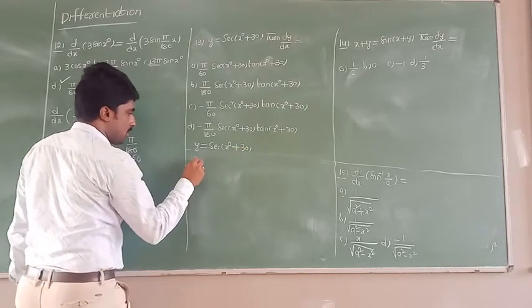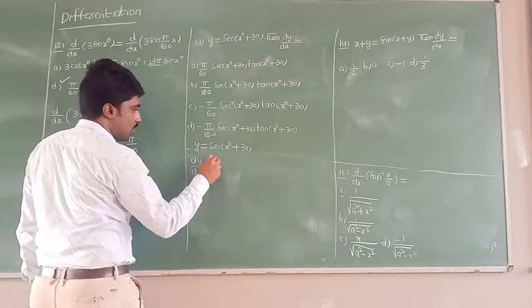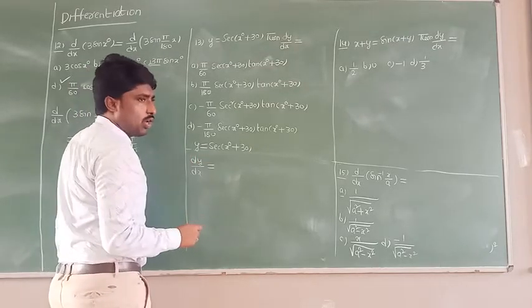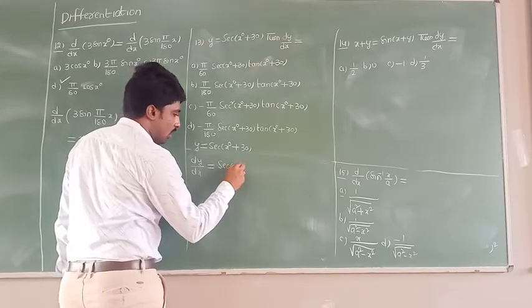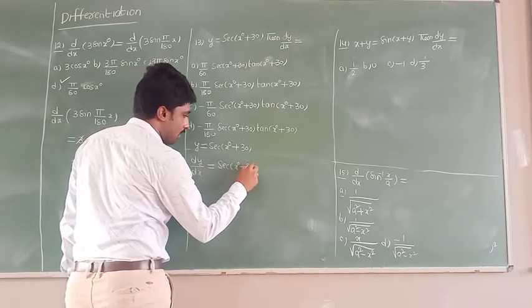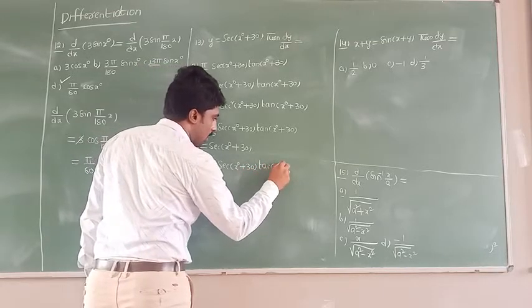If I do the differentiation of this function, what will you get? dy by dx, which is equal to differentiation of secant x is what? Secant x into tan x. In the same way, secant of x degree plus 30 into tan of x degree plus 30.